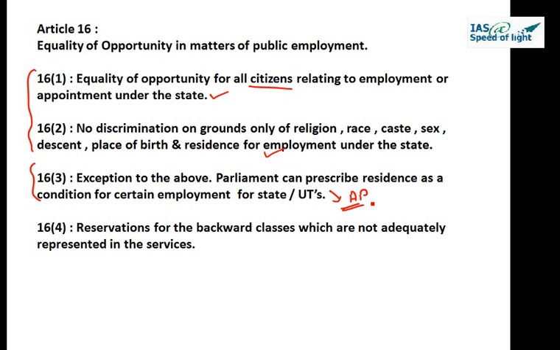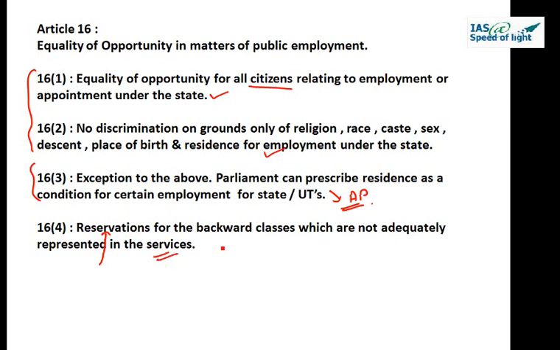Now comes the fourth part. Nothing in this article shall prevent the state from making any provision for the reservation of appointments or posts in favor of any backward class of citizens which, in the opinion of the state, is not adequately represented in the services of the state. So here Parliament has the power to make provisions for the reservation of backward classes which are not adequately represented in the services.